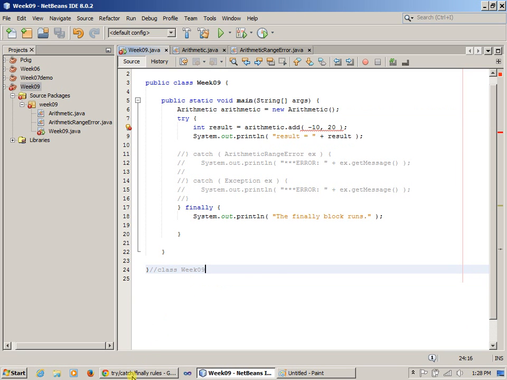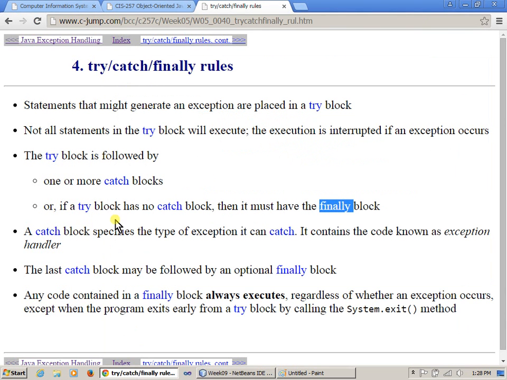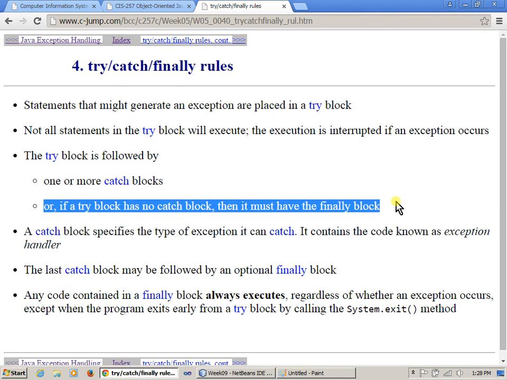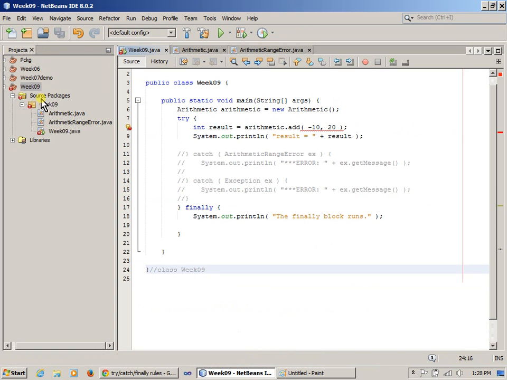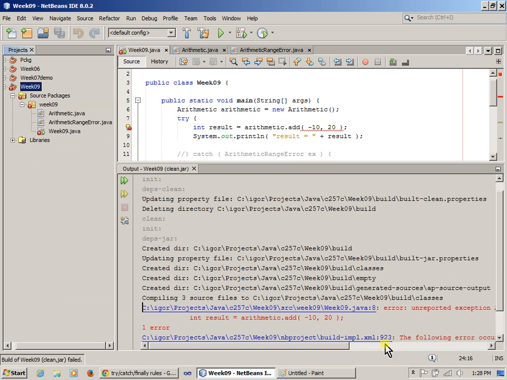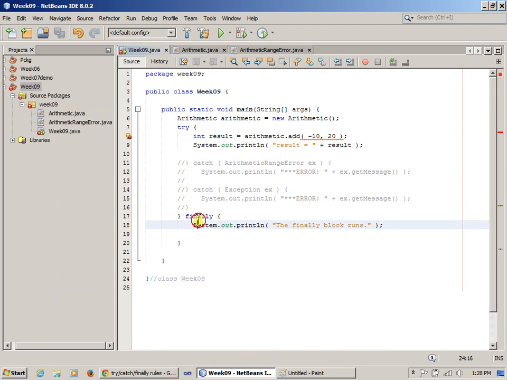So apparently this really no longer works. I think that it may have worked in earlier versions of Java. Right now, I think if I try compiling this, if I try building this, it says unreported exception. In other words, even if I do use the finally block, which we have yet to discuss, I still have to use a specific catch block.